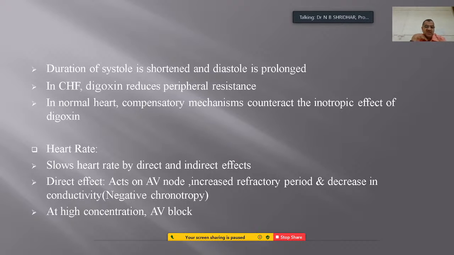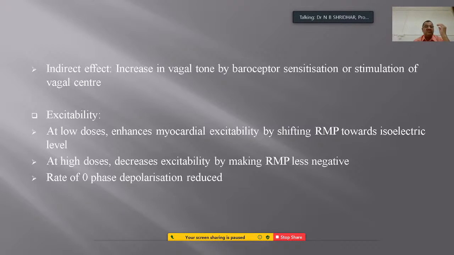So at high concentration, it causes AV block. So whenever there is toxicity of this particular drug, when the animals are grazing in the pasture land, the heart rate slows, it acts on the AV node, increases the refractory period, decreases the conductivity, and at high concentration it causes AV block.